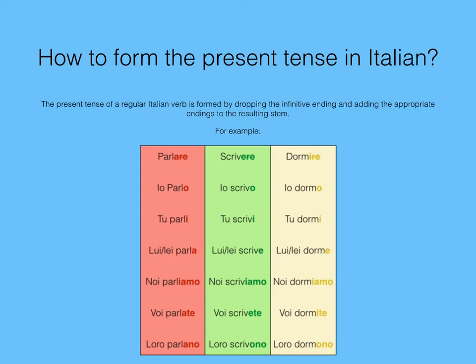Now with scrivere, a verb in ere, you drop the ere and then add the appropriate ending. Io scrivo, tu scrivi, lui, lei scrive, noi scriviamo, voi scrivete, loro scrivono. Now for dormire: io dormo, tu dormi, lui, lei dorme, noi dormiamo, voi dormite, loro dormono.